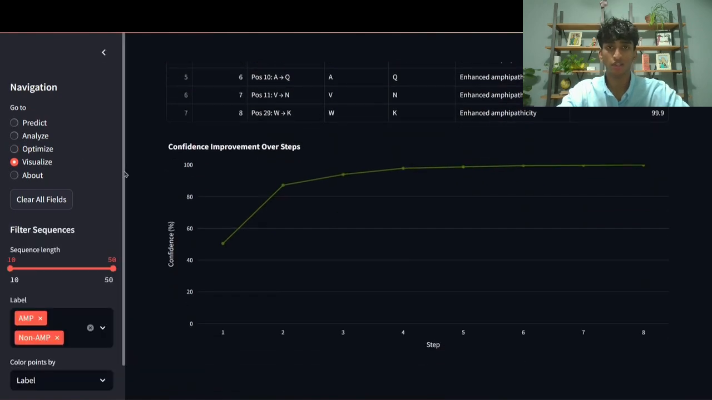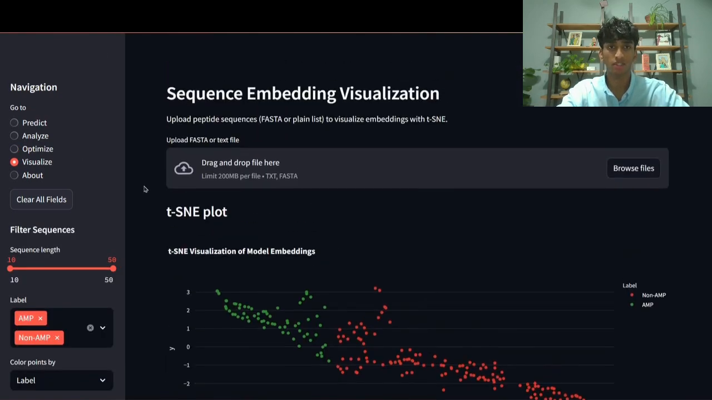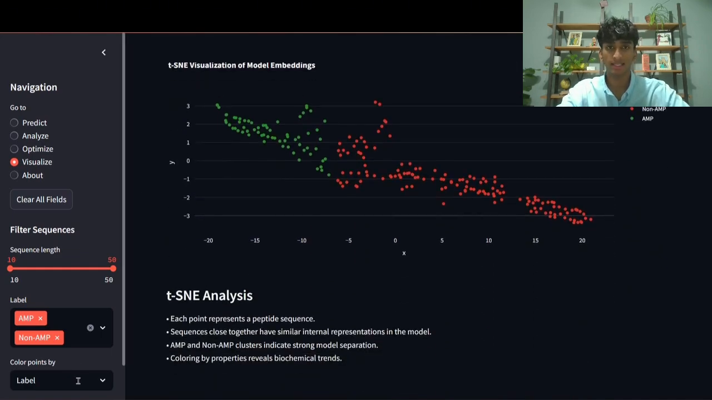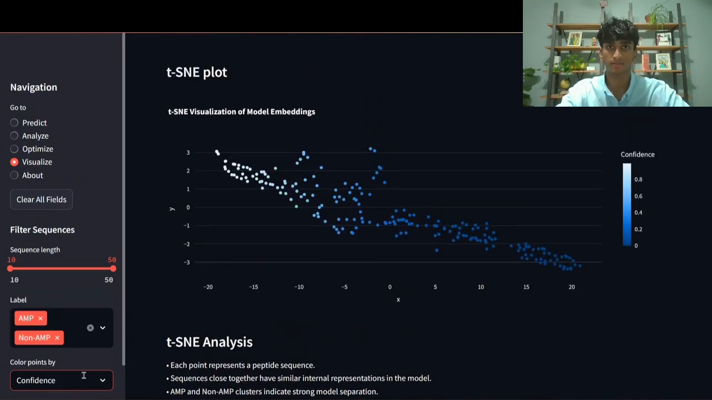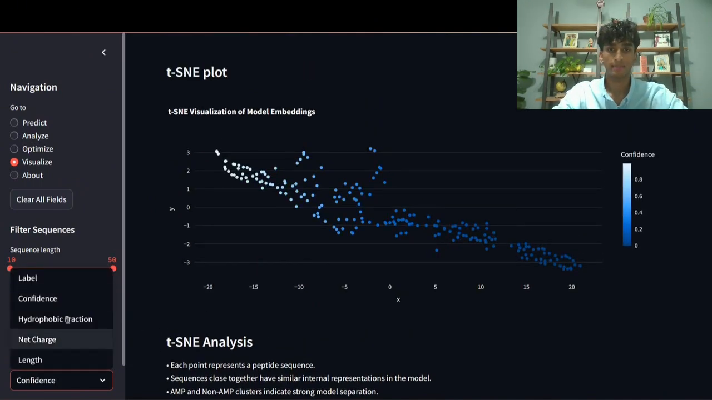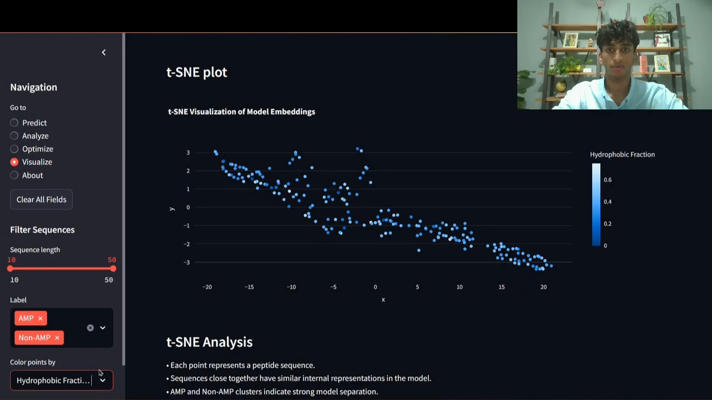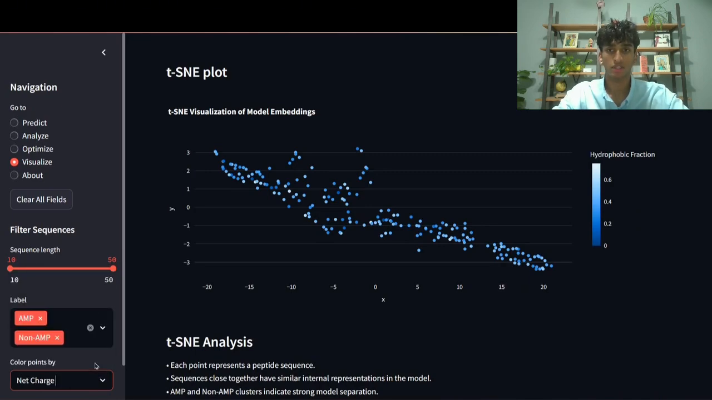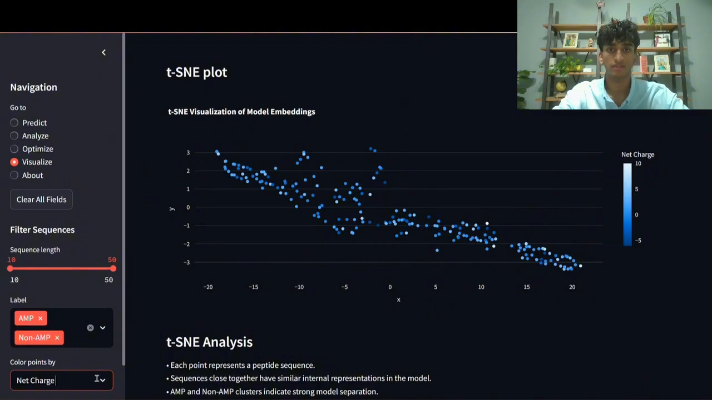Finally, the Visualize page uses t-SNE to take the model's complex understanding of peptides and compress it into a 2D plot. This can help researchers understand what characteristics are correlated with certain AMPs. This tool gives insight into why a sequence might be antimicrobial and how it can be improved. Overall, it supports faster, data-driven drug discovery and helps scientists focus on the most promising candidates to save lives.